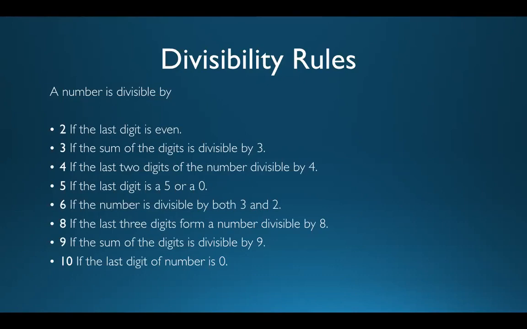What is the rule for 3? I believe some of you might have forgotten it. The rule for 3 says, if the sum of the digits is divisible by 3, then we say that the given number is divisible by 3. For example, I give you a number 2345, and I would like you to check whether 2345 is divisible by 3 or not. Don't go for actual division, go for this rule.